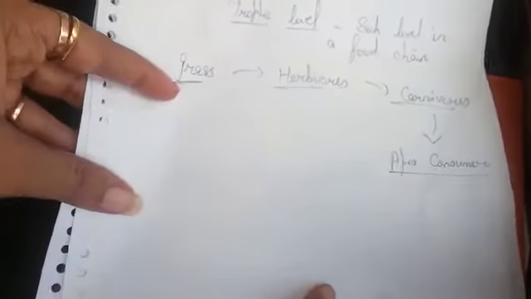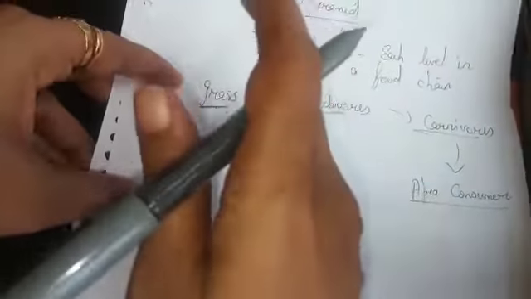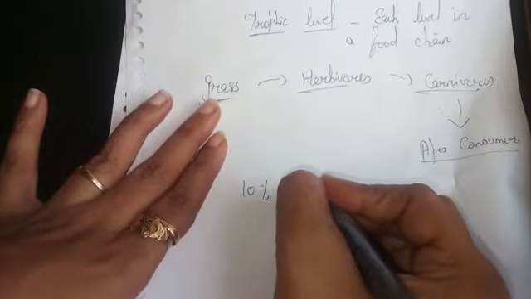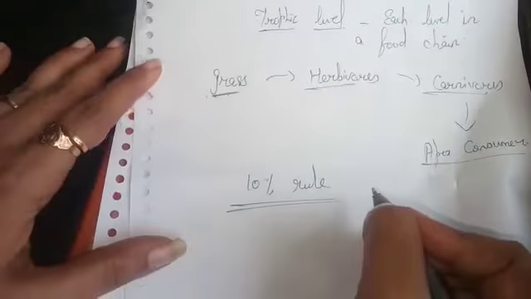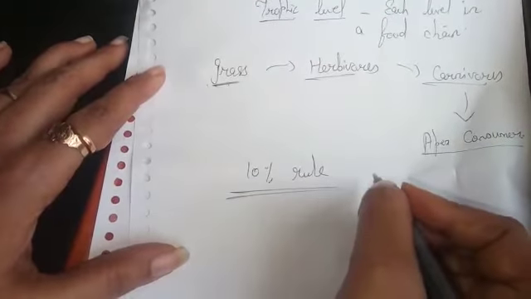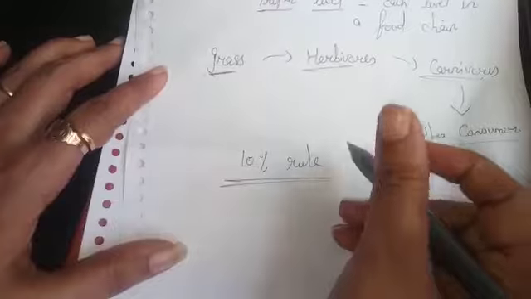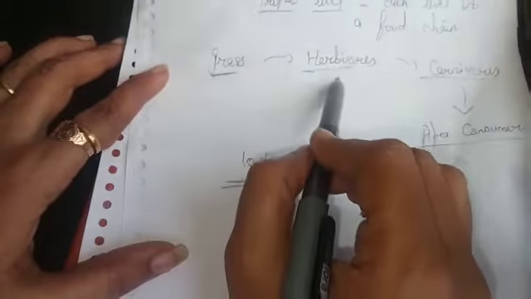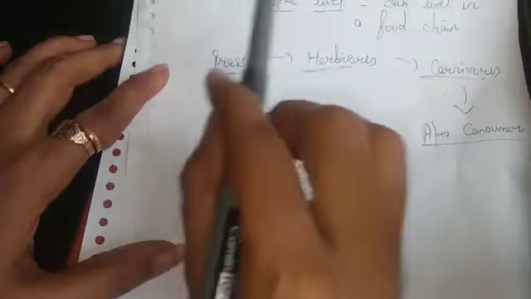The answer to the question is that the energy passed from one level to the other follows the 10% rule, or 10% law. What is this 10% law? We are going to see now. Of the energy that is passed from one trophic level to the next, only 10% is getting passed.